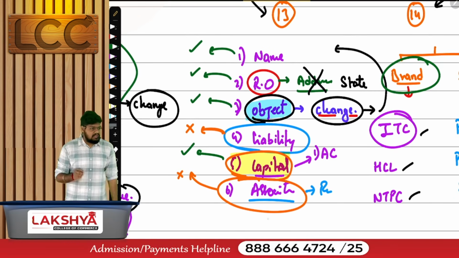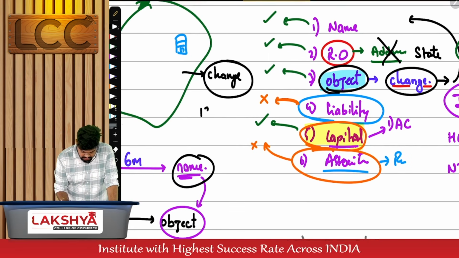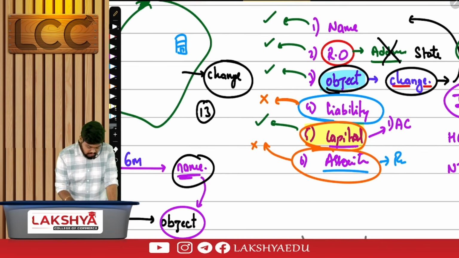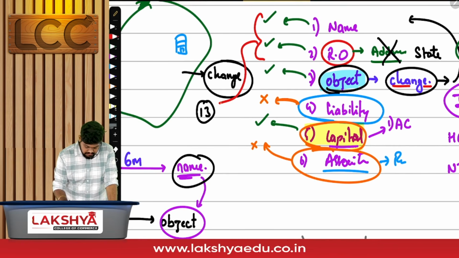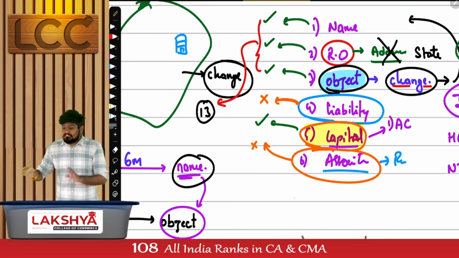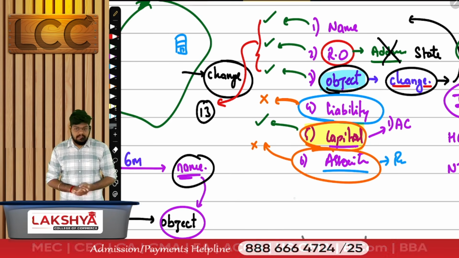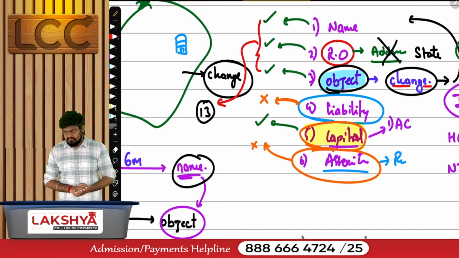4. These 4 will be altered under section number... Section 13 talks about alteration of these 3 clauses. Alteration of capital clause is allowed but as a separate section, under 61. Not under section 13. Get the logic very clear.